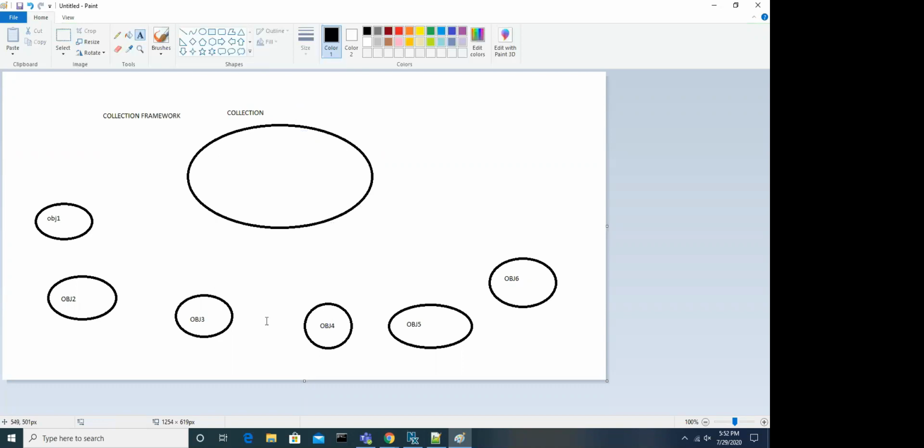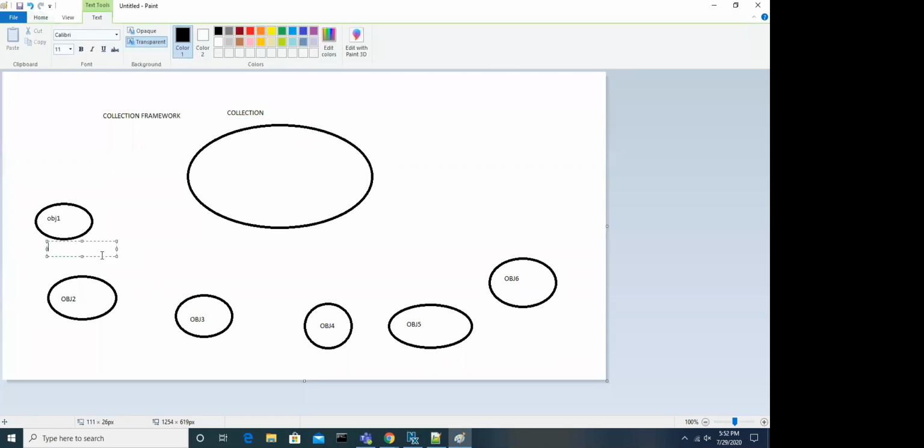Just assume that you already have your individual objects. When an object is created, you know that some memory will be occupied. The moment the JVM creates the object, the memory will be occupied.